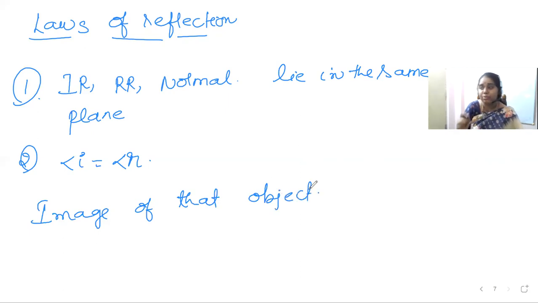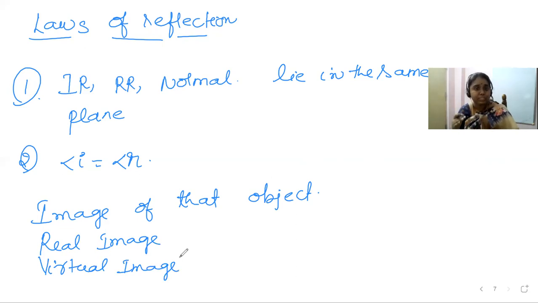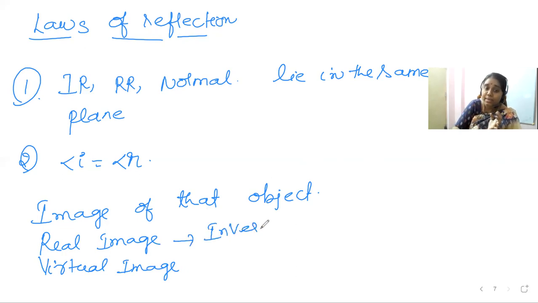Here again we have two concepts: real image and virtual image. A real image is formed if the light rays coming from the object really meet at a point, as we can see from the picture. A real image is always inverted, and it can be obtained on a screen.